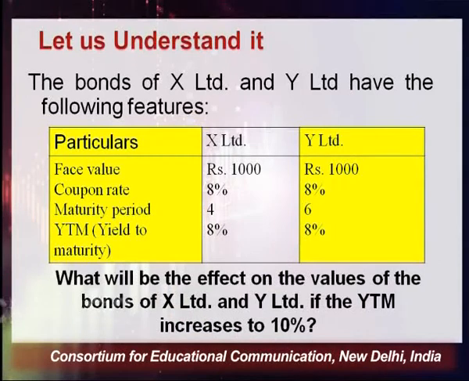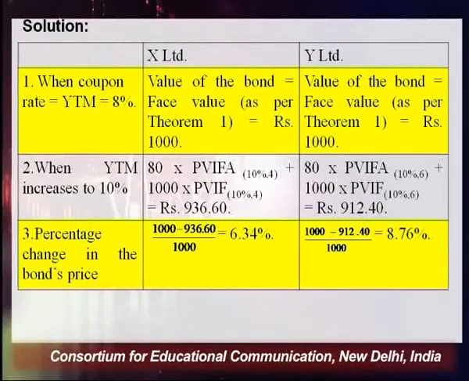So what will be the effect on the values of bonds of X and Y Limited if the YTM increases to 10%? Now we are saying for the given time at 8% the value is given. If you are going to change it to 10%, what will be the impact and what will be the percentage change? So this is what this theorem wanted to prove, and so we have to calculate it, solve it. We will first start when the coupon rate is equal to yield to maturity, that is 8%, and it is known to us from the very beginning. In theorem 1 I told you when the coupon rate is exactly equal to yield to maturity, the value of the bond is supposed to be the par value, and that remains the same, that is 1000 rupees in both the cases. But when YTM increases to 10%, what will happen? We'll have to calculate the present value of it.